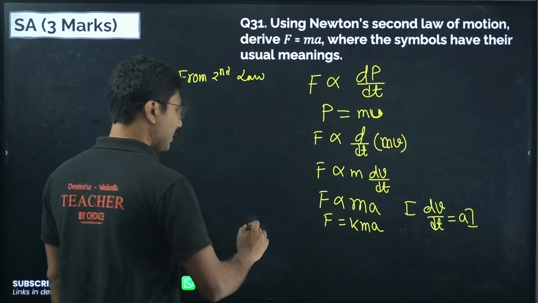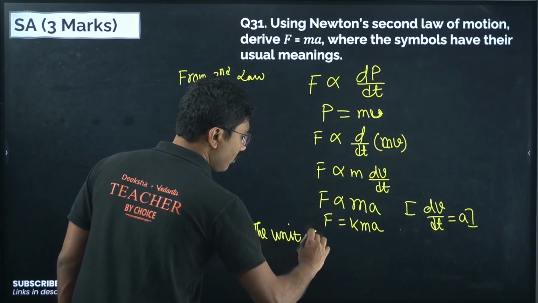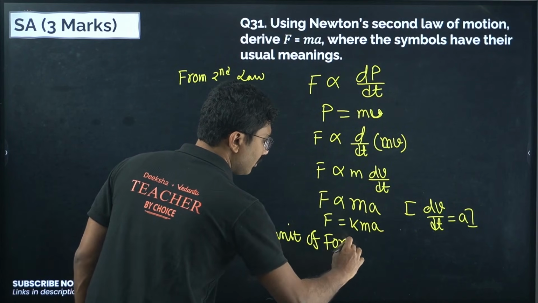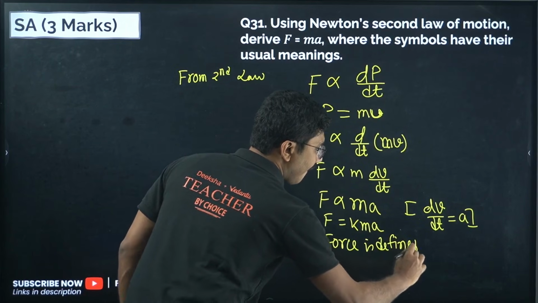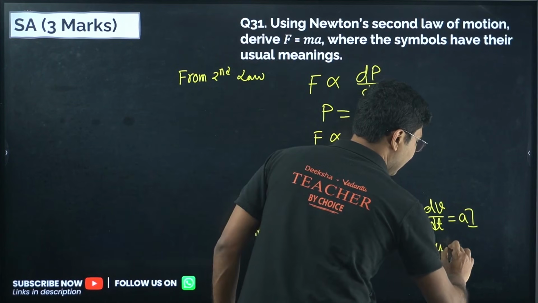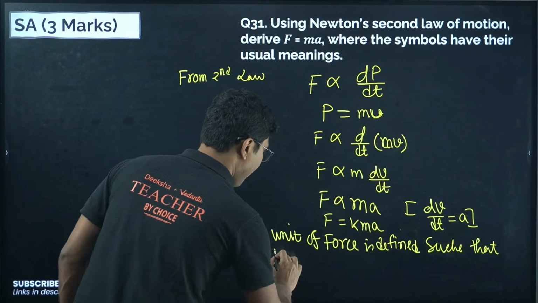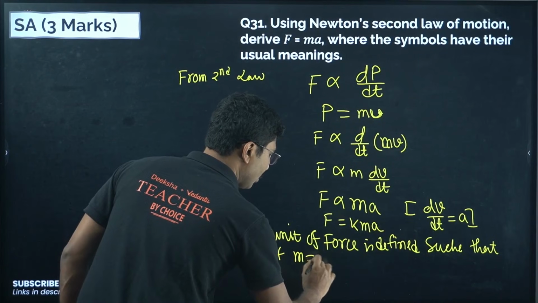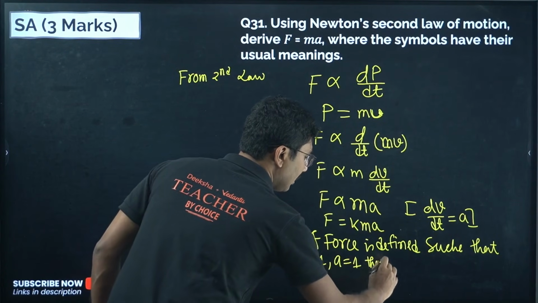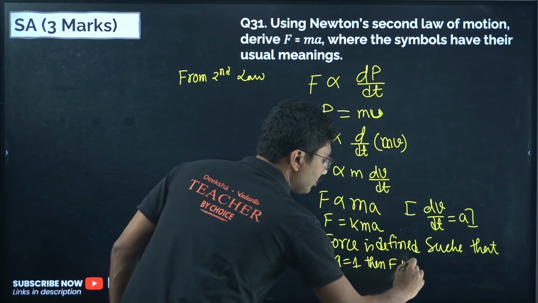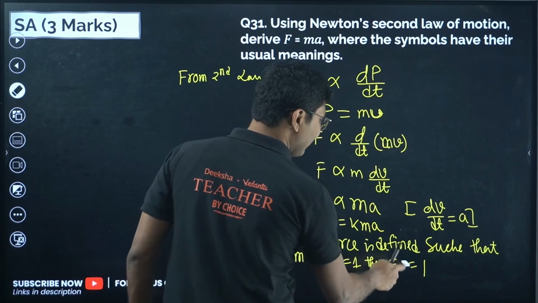So now you have to mention that the unit of force is defined such that if m equals to 1 and a equals to 1, then F will also equal 1. So this line is very essential.